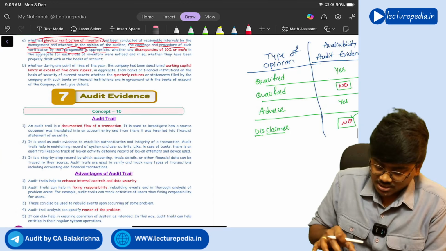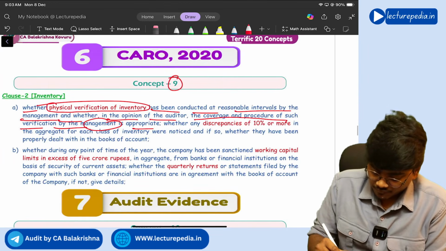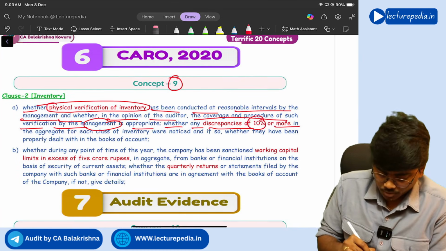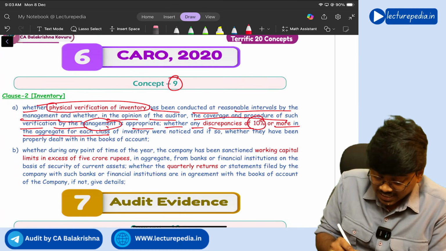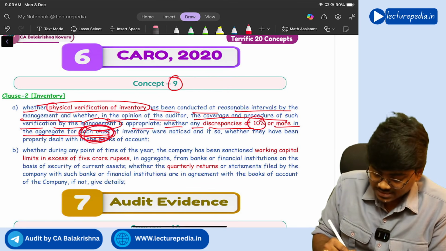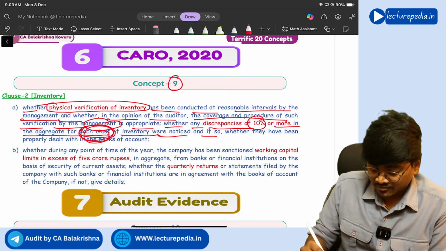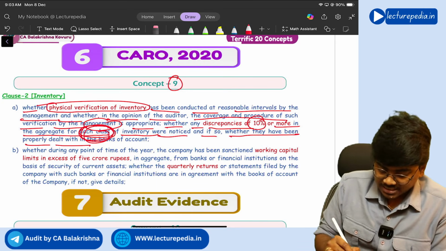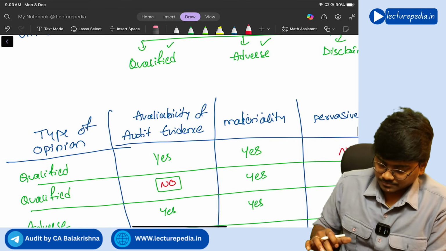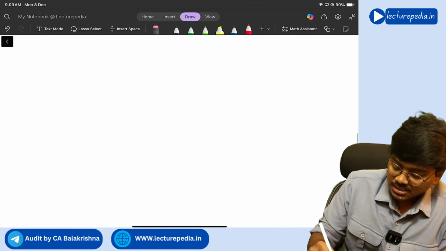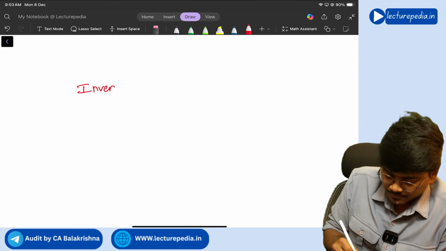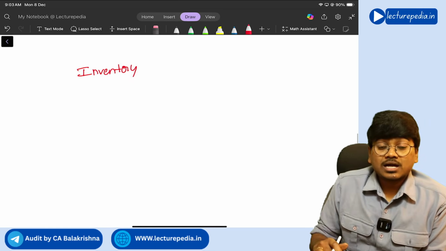Okay, 10% or more, they will say. See, during such verification, whether any discrepancies of 10% or more in aggregate for each class of inventory, you need to observe this term, class of inventory, for each class of inventory were noticed, and if so, whether they have been properly dealt with in the books of accounts. Now see, they are saying inventory class wise.